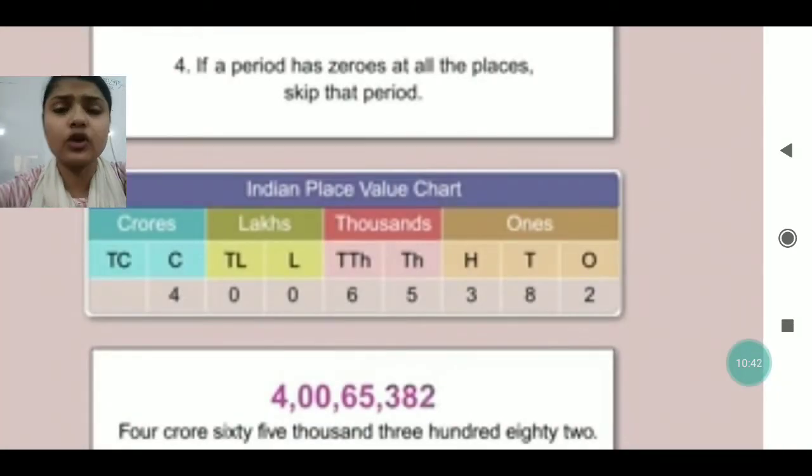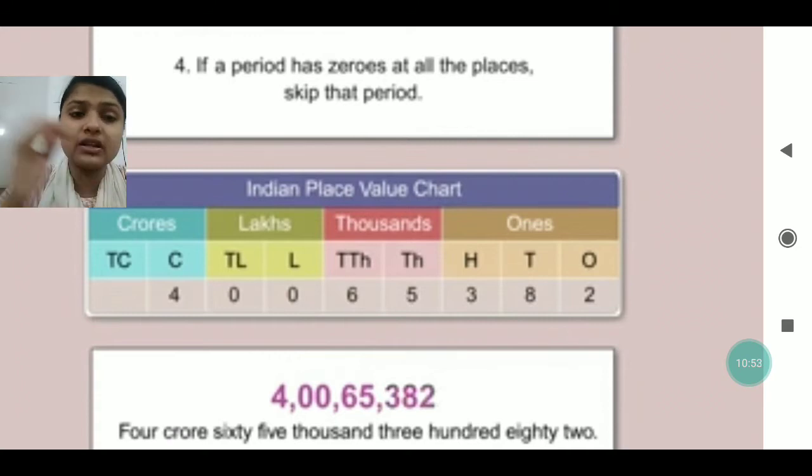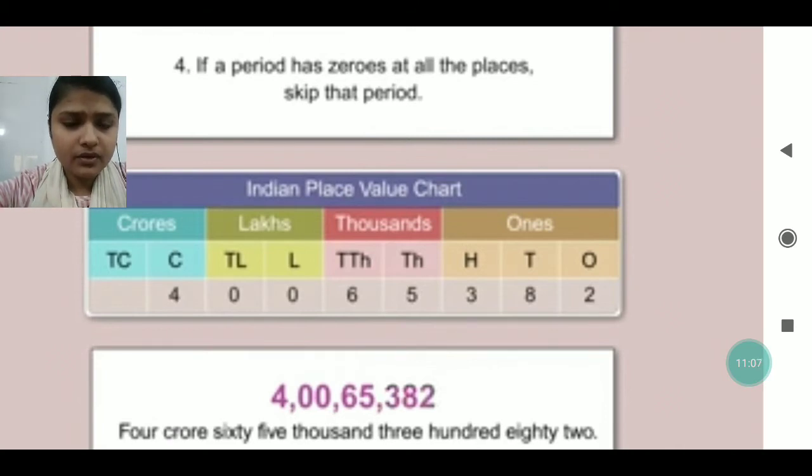Now the fourth rule: if a period has zeros at all the places, skip that period. Skip that period means you will put 0, like you can see, after 4, at the 10 lakh and lakh place there is 0. So you will put 00 only at that place, and then you will put a comma. Then you will write 65, which is at the 1,000 and 10,000 place. Then you will write 382, which is at the 100, tens and ones place. And commas will be put as we are putting them.